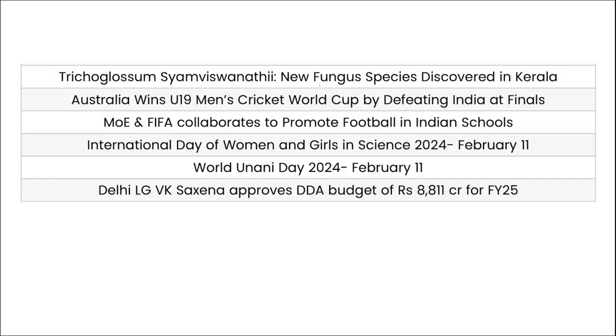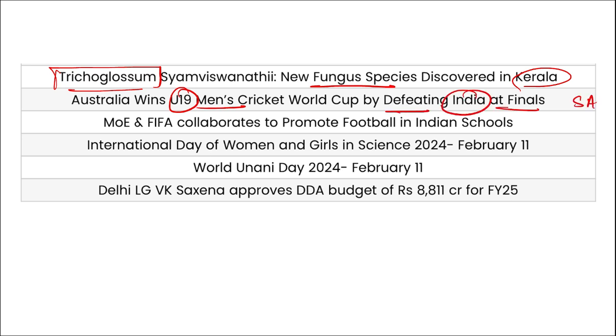Next, a new species of fungus was discovered in Kerala. Here you can see Trichoglossum. Then Australia has won the Under-19 Men's Cricket World Cup by defeating the Indian team in the final. This was hosted by South Africa. Then Ministry of Education and FIFA have collaborated to promote football in Indian schools.